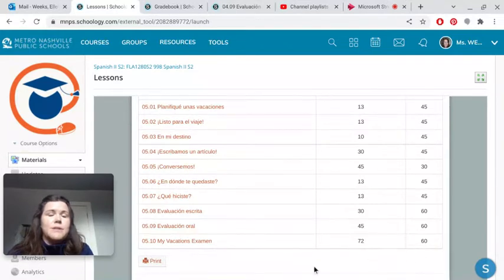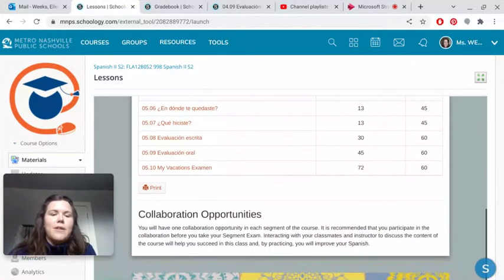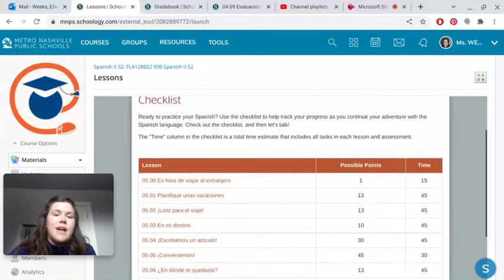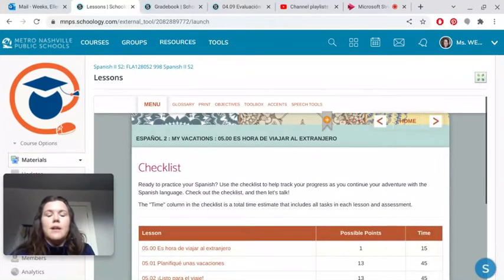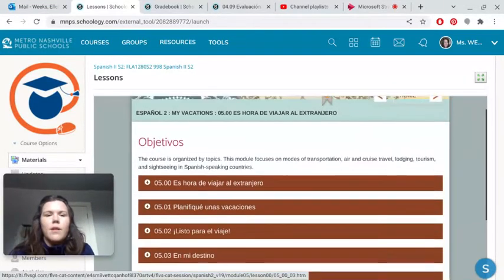And then your final big assignment for this module, which is worth 72 points, is Mis Vacaciones Examen, Examen de Mis Vacaciones. So that's a rundown of the big things, and the time estimates for each of those. So go ahead to the next section.